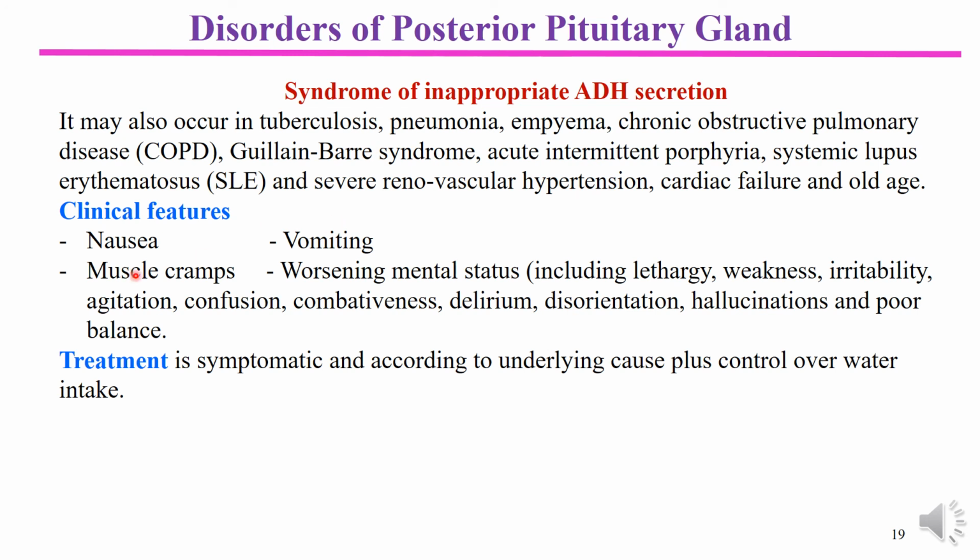Nausea, vomiting, and muscle cramps are the main features noticed in SIADH, meaning syndrome of inappropriate ADH secretion. Treatment is symptomatic, according to the cause and the symptoms, and we try to find out the underlying cause so that a prolonged, good result may be achieved.